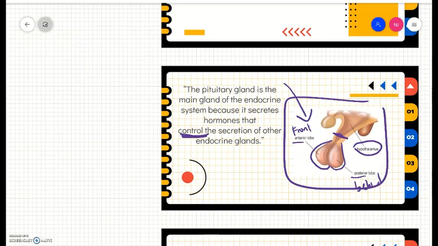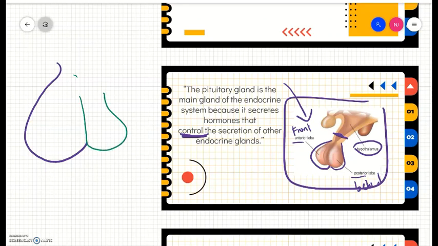Before that, let's draw the pituitary gland. It has two lobes. There's a big one, and then the other one is small.